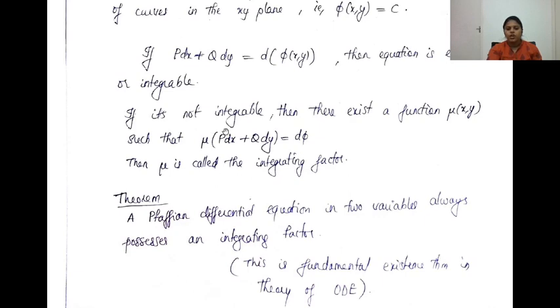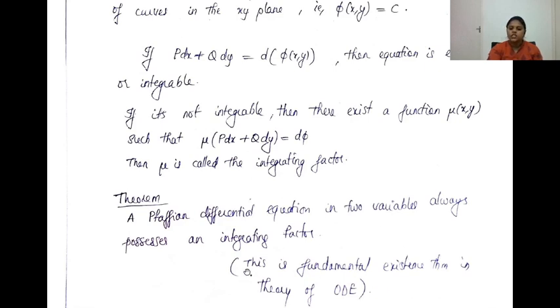If you have an equation of the form P dx plus Q dy, it will always possess an integrating factor. If it is not exact, you will always be able to find an integrating factor making the equation exact.